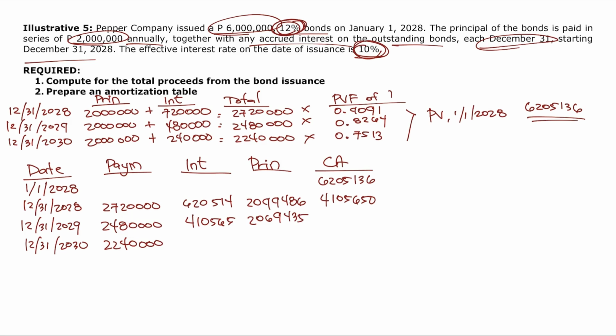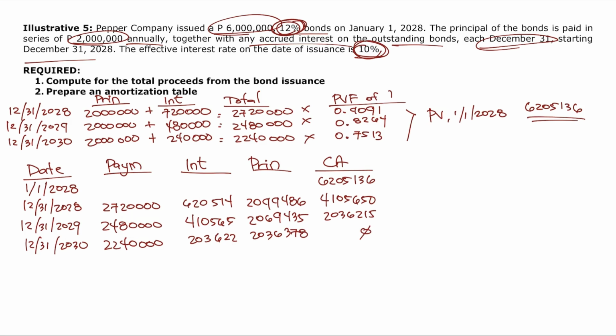Ibawas ulit natin, payment yan of principal eh. So, 4,105,650 minus 2,069,435, that's equal to 2,036,215. Times 10% ulit, this is equal to 203,622. To 240 yung total payment. 203,622 lang yung para sa interest. So, yung para sa principal is 2,036,378, no? So, dapat magsi-zero na to.